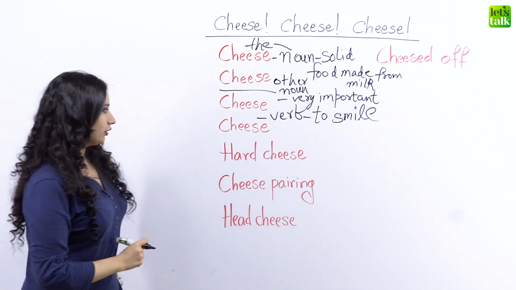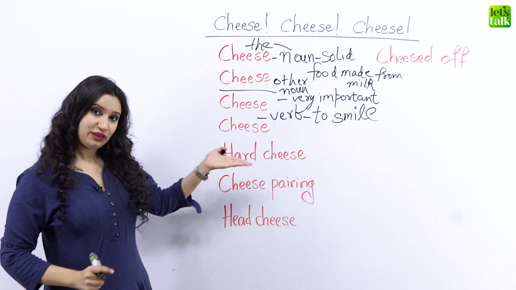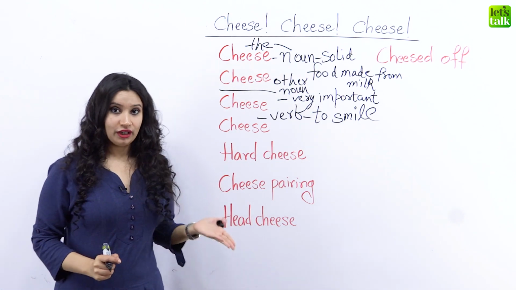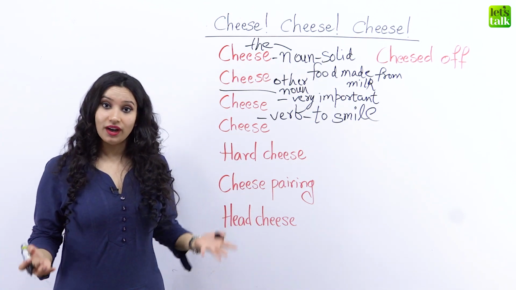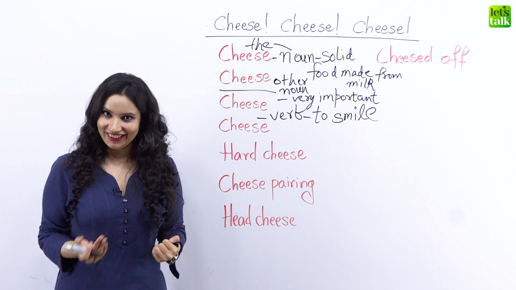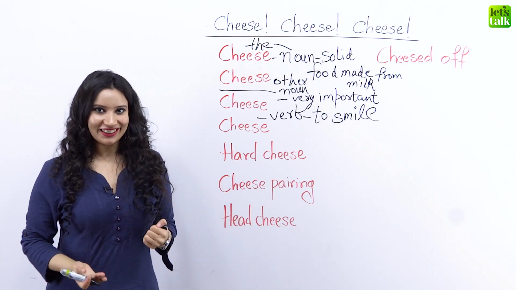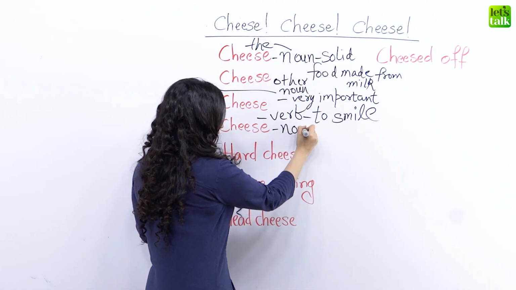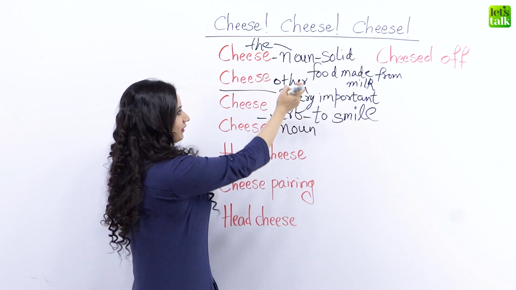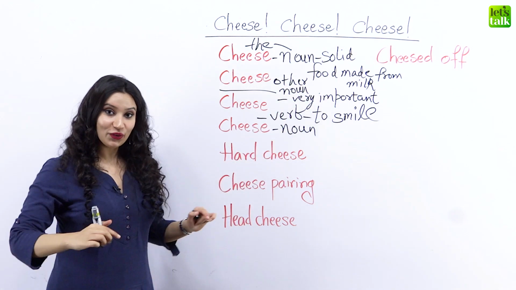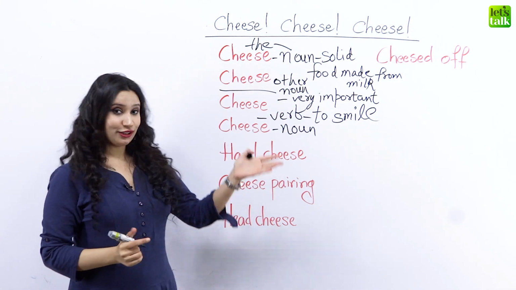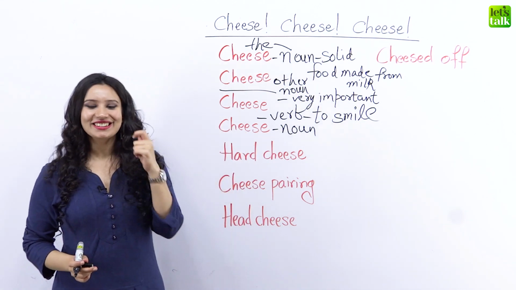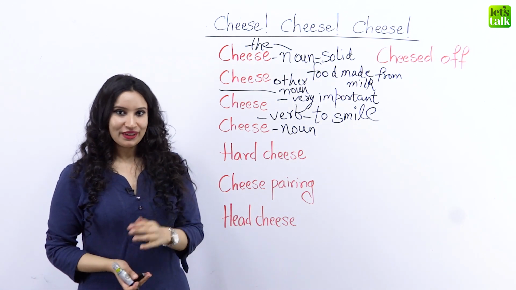Great. But what about this? Again, cheese, is this a verb or an adjective or a noun? Now, this is also a noun. Can you beat that? You never knew that cheese has so many meanings, did you? You love this lesson for sure. So this is the noun, this is the other noun, and this is the other noun. And out here, cheese means money, okay? So this is a slang word for money.